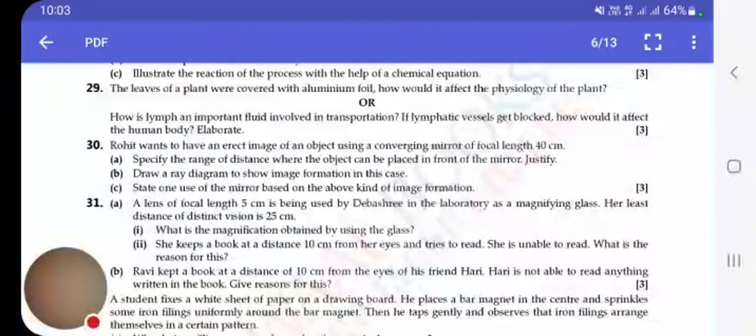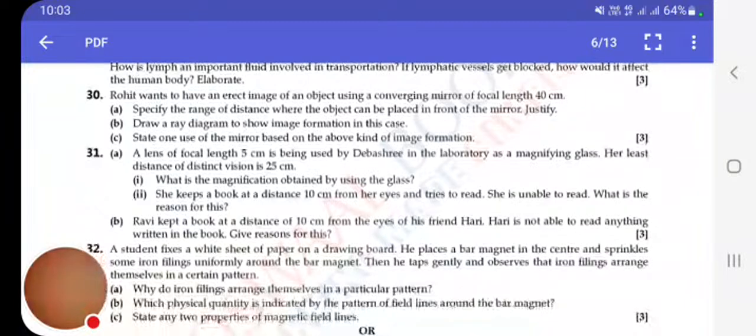Okay. Moving ahead, question number 31. A lens of focal length 5 cm is being used by Devsri in the laboratory as a magnifying glass. Her least distance of distinct vision is 25 cm. What is the magnification obtained by using the glass? Here, this image distance is given, that will be minus 25. Focal length f, you have to find m.